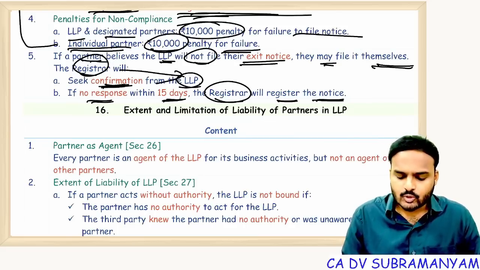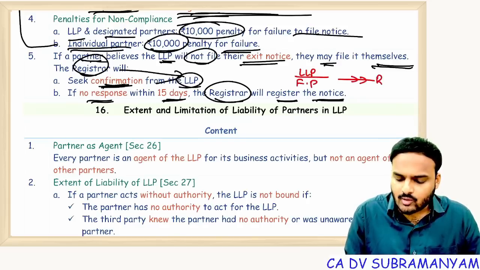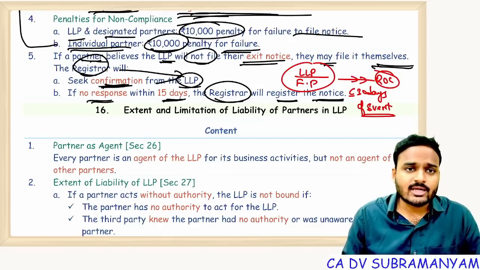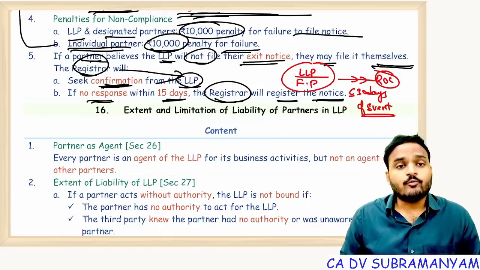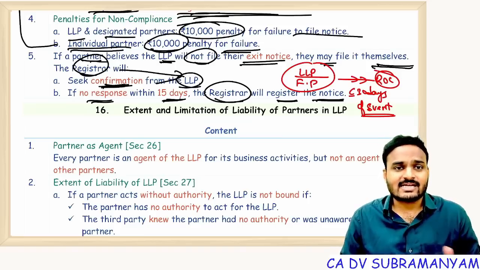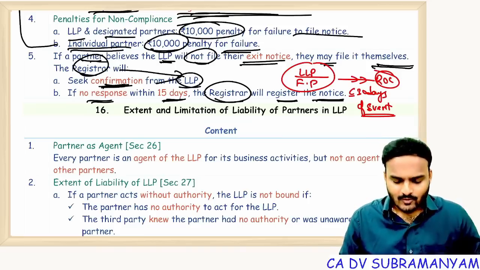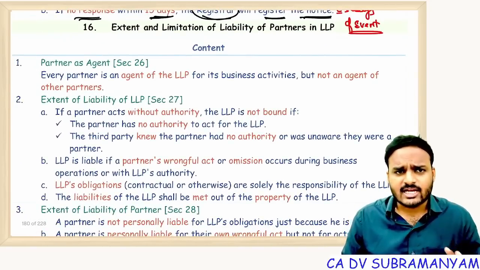Getting my point? So here, who are the filers? Filers are the LLP or the former partner. File notice with the ROC within how many days? Within 30 days of the event. Non-compliance: LLP and designated partners, 10,000 penalty. Individual partner who failed to update his or her details with the LLP, 10,000 penalty for failure. Clear? Over.